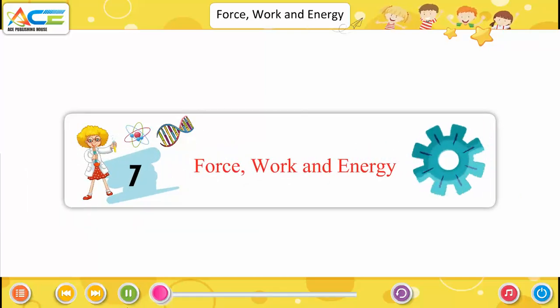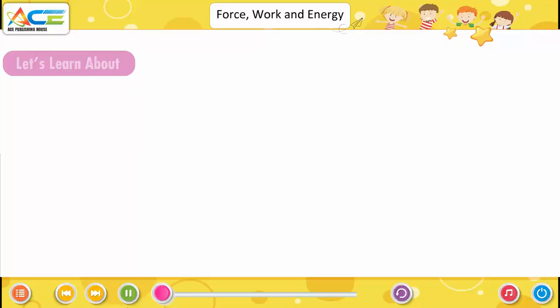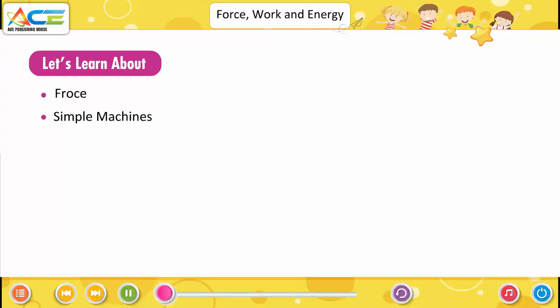Chapter 7. Force, Work and Energy. Let's learn about force, simple machine, energy.